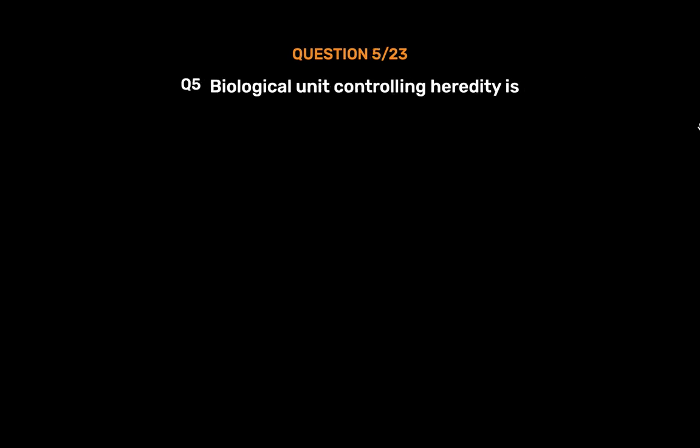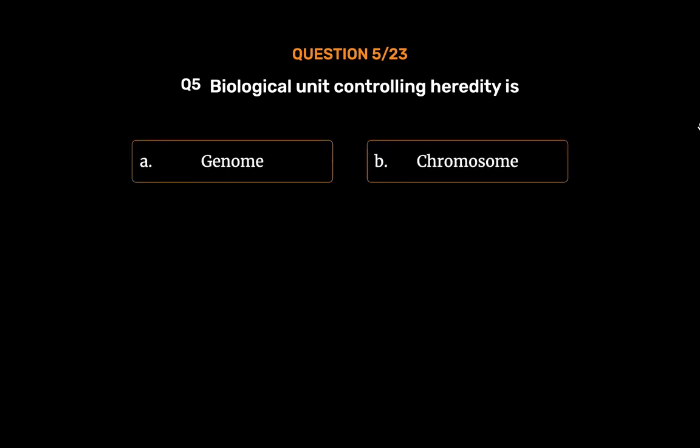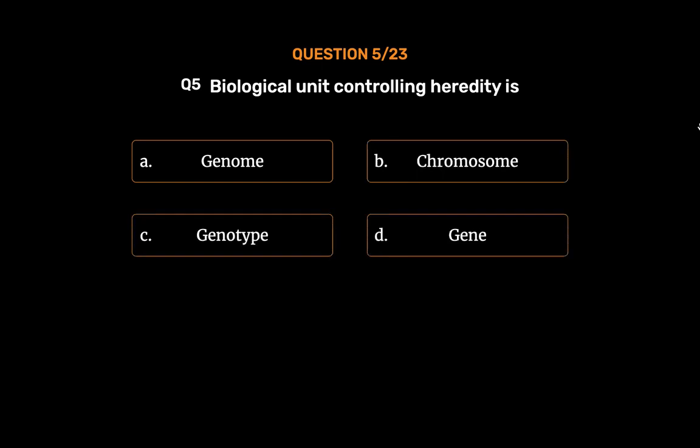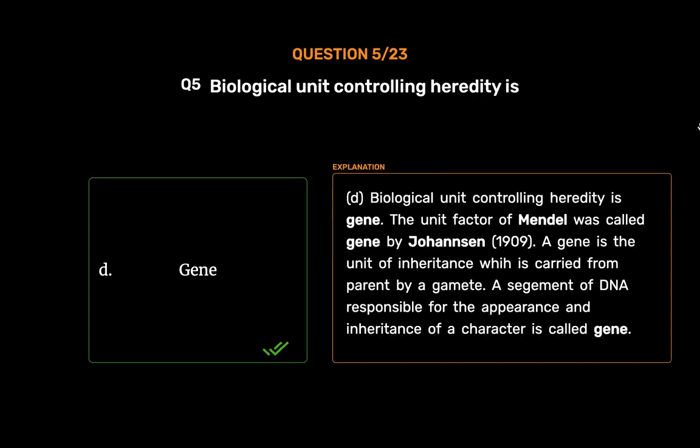Question number 5. Biological unit controlling heredity is Option A. Genome. Option B. Chromosome. Option C. Genotype. Option D. Gene. The correct answer is Option D. Gene. D. Biological unit controlling heredity is gene.